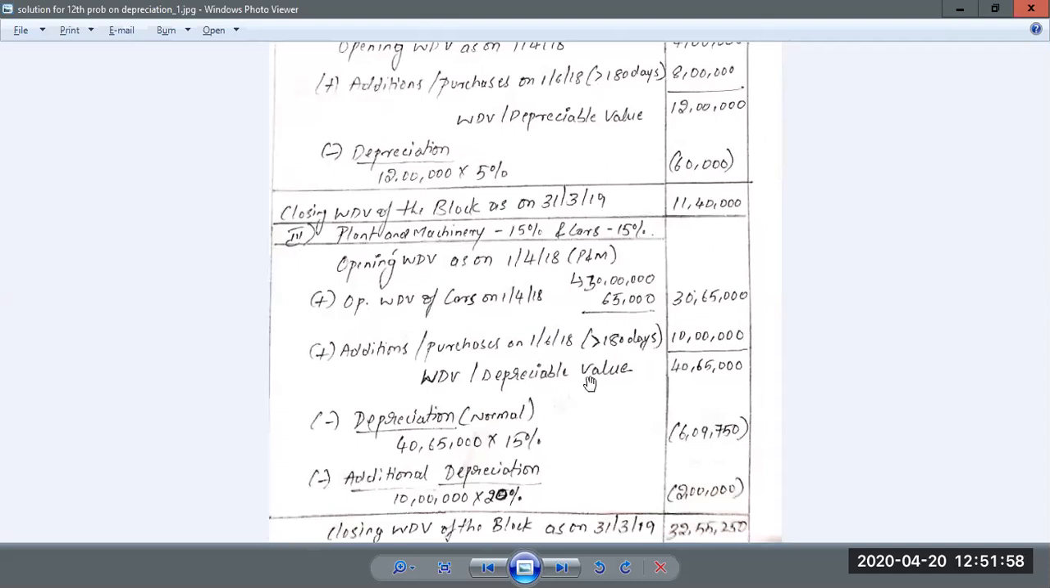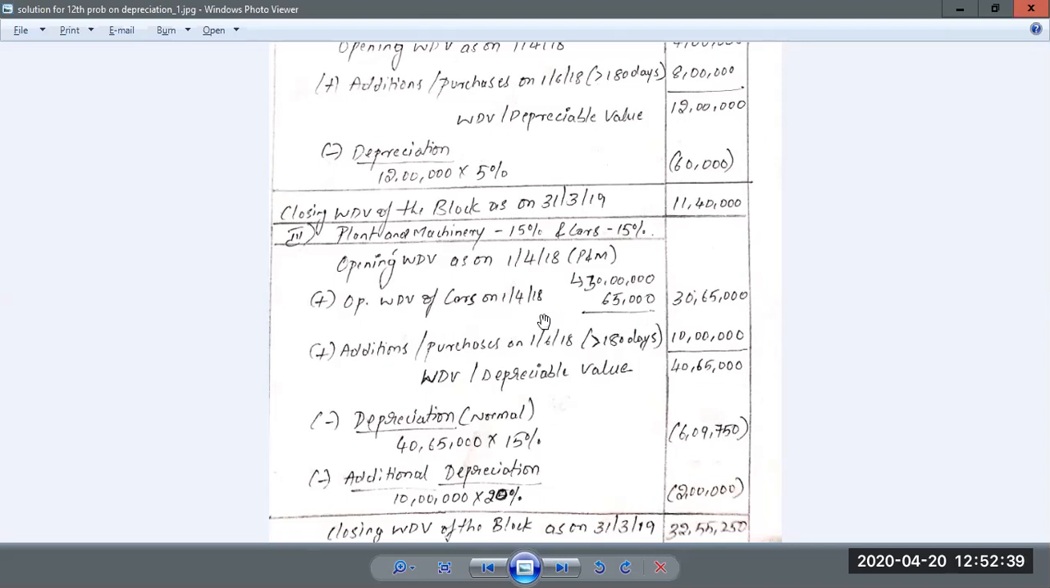Then there is a third block, which is plant and machinery. I told you cars are also a part of plant and machinery. They are not considered separately for computation of depreciation; they will be included in your plant and machinery itself. For the opening WDV of plant and machinery, whatever they have given in the question, it is 30 lakh rupees. Then the opening WDV of cars as on 1-4-18 is 65,000. If you add them together, it will be 30,65,000. So this would be your total or actual opening WDV of the entire block.